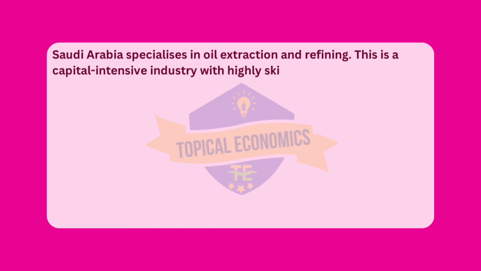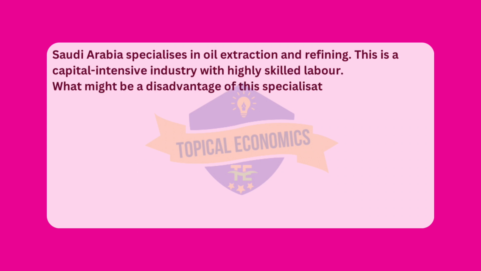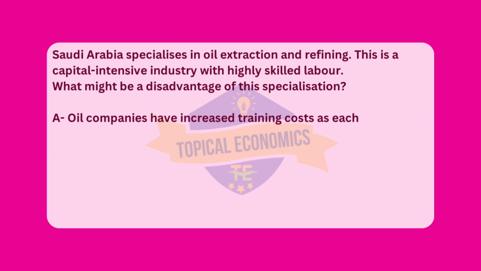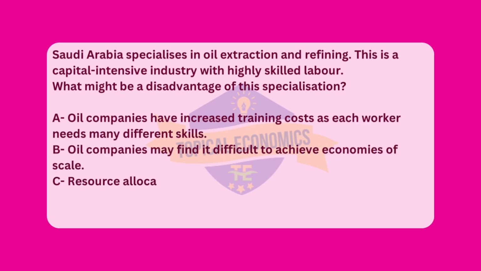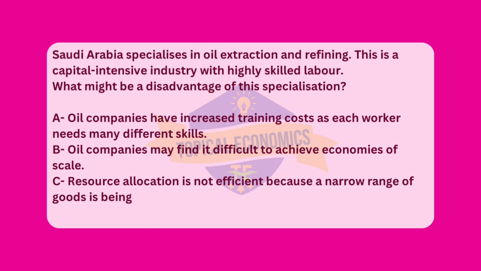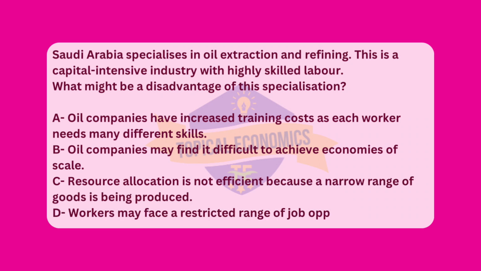Moving to question 14. Saudi Arabia specializes in oil extraction and refining. This is a capital-intensive industry with highly skilled labor. What might be a disadvantage of this specialization? A. Oil companies have increased training costs as each worker needs many different skills. B. Oil companies may find it difficult to achieve economies of scale. C. Resource allocation is not efficient because a narrow range of goods is being produced. D. Workers may face a restricted range of job opportunities. Reference: 2020 May-June version 2.